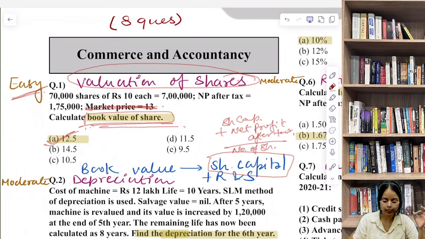That was easy, right? That was very easy. So the logic is very straightforward. The question mixes basic calculation with a conceptual test to check if you can differentiate between book value and market value. So basically market price का use हमें नहीं करना है.